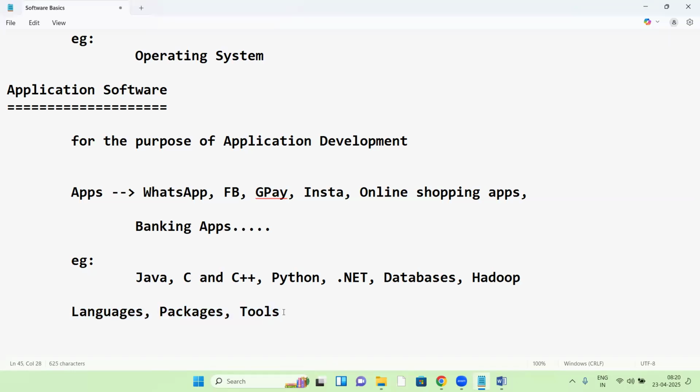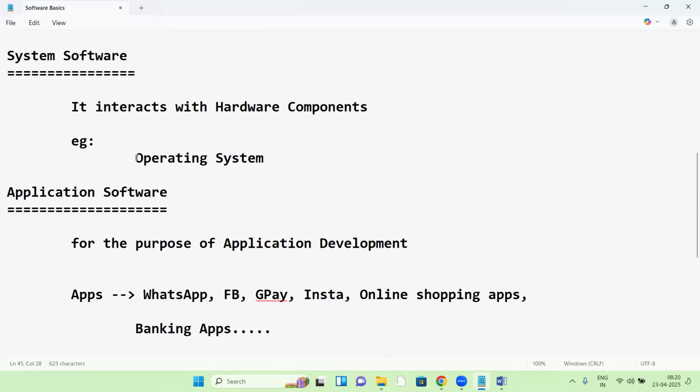So, which is exactly application software? See, only OS can interact with hardware components. OS is system software. Only OS can interact with hardware; others cannot. Only OS is system software.